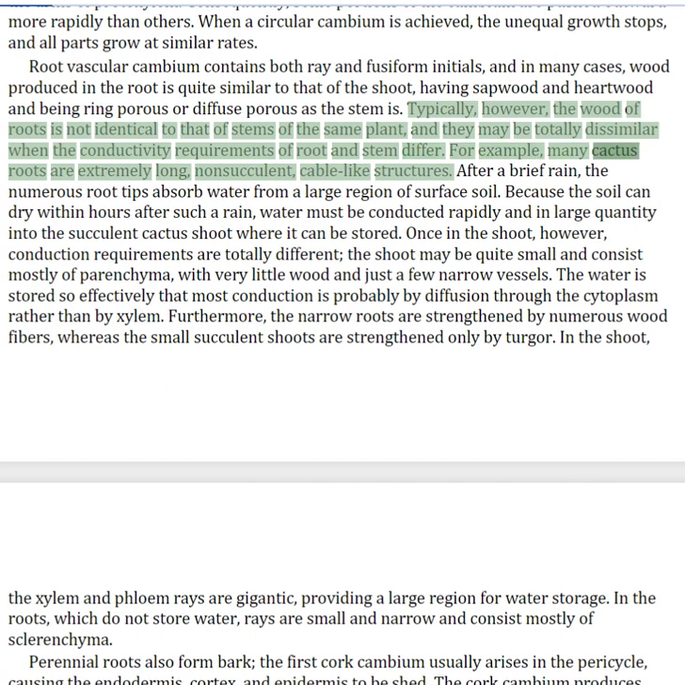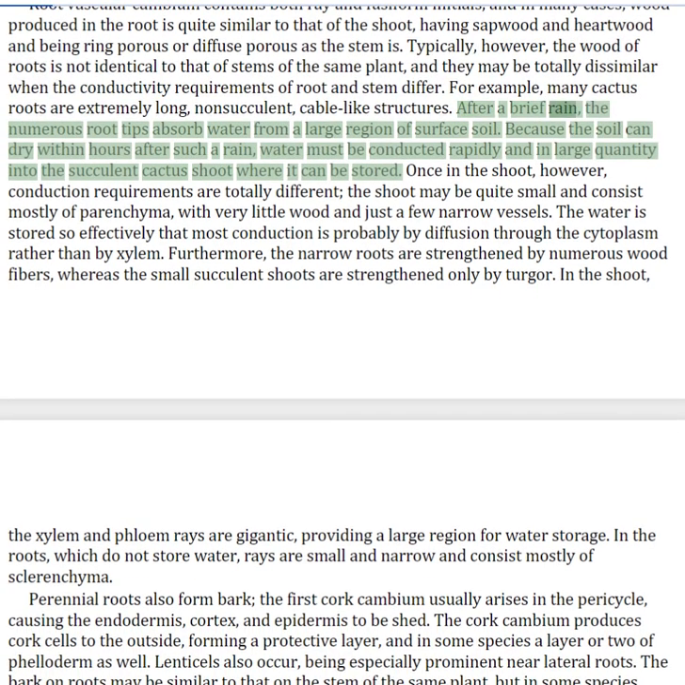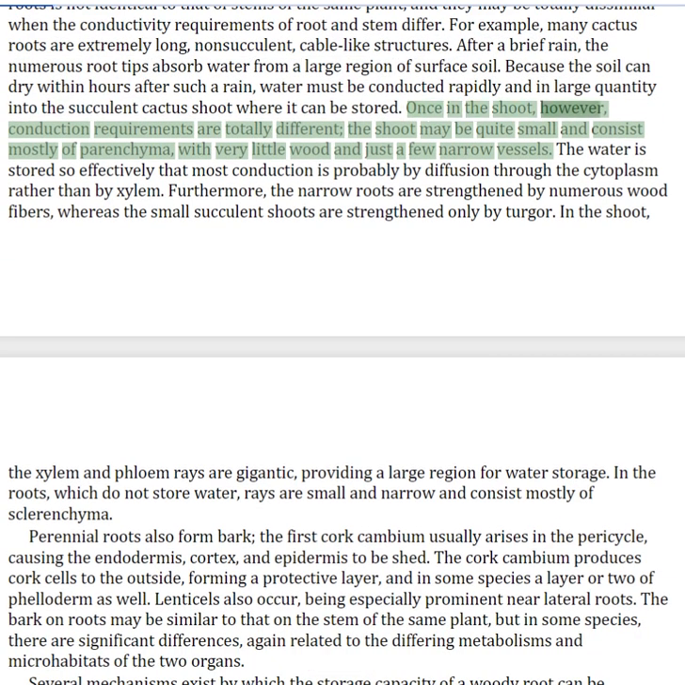For example, many cactus roots are extremely long, non-succulent, cable-like structures. After a brief rain, the numerous root tips absorb water from a large region of surface soil. Because the soil can dry within hours after such a rain, water must be conducted rapidly and in large quantity into the succulent cactus shoot where it can be stored. Once in the shoot, however, conduction requirements are totally different.